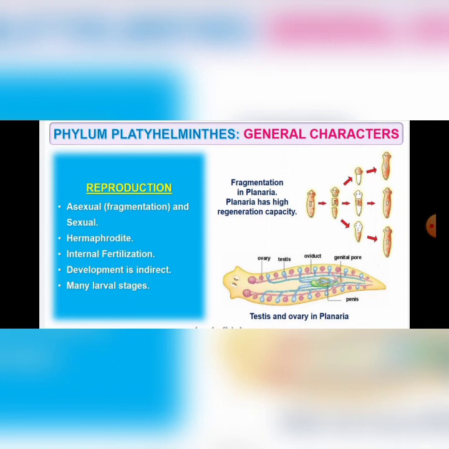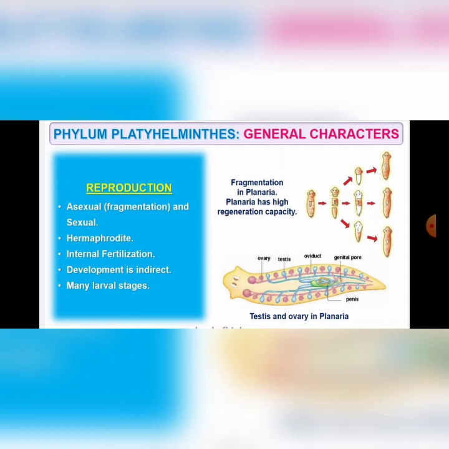What do you mean by hermaphrodites? When the same individual produces male and female gametes, it is referred to as hermaphrodite. Here copulatory apparatus is also present. What do you mean by copulatory apparatus? It helps to transport gametes to the other sex. So fertilization is internal, development is indirect.